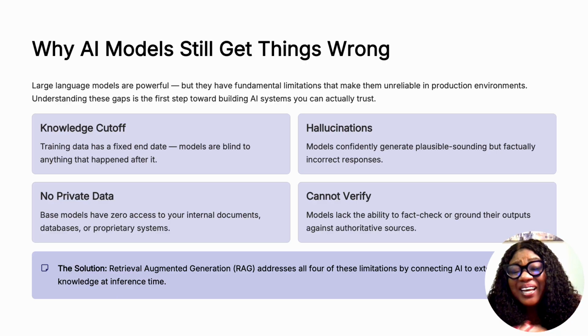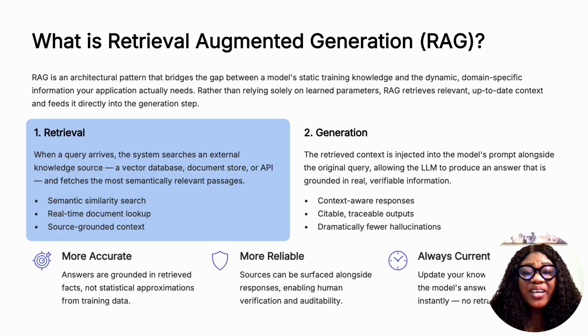Because if the AI is in the environment and it cannot actually give factual, relevant, industry or company-specific information, then that AI becomes a risk in the environment. And so with Retrieval Augmented Generation, AI is able to serve the people within the enterprise and also have domain-specific knowledge. Now let us talk about RAG.